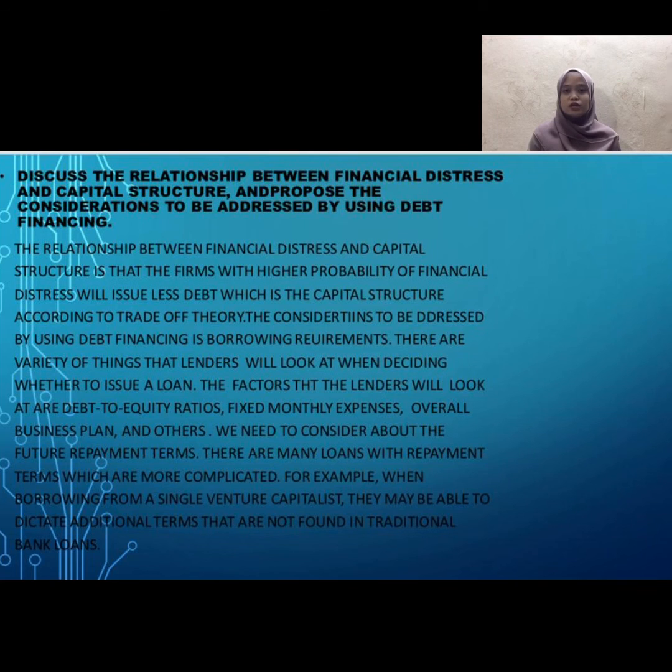Firstly, the consideration to be addressed when using debt financing is the borrowing requirement. The lenders will look at many things when deciding to issue a loan. The factors that the lenders may look at are debt to equity ratios, fixed monthly expenses, overall business plan, and others. This is why your business needs to plan its financing strategy properly.